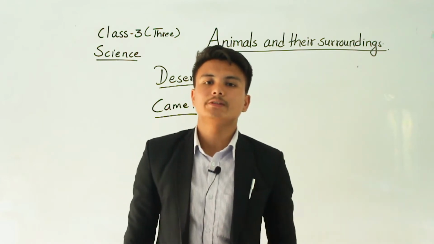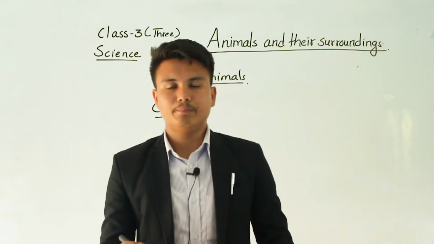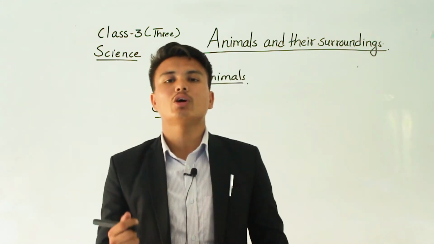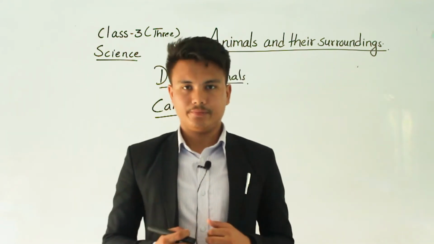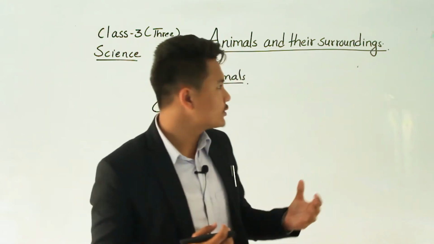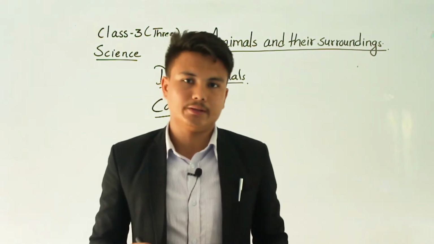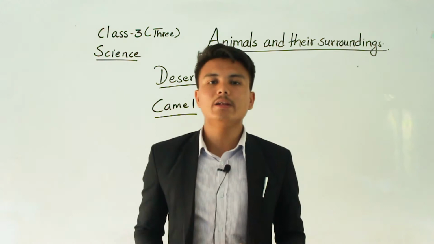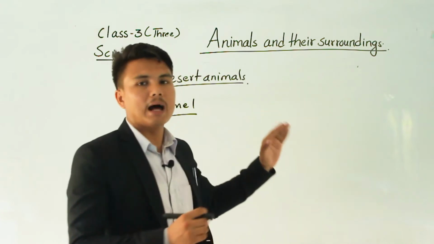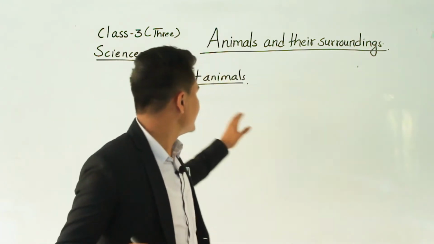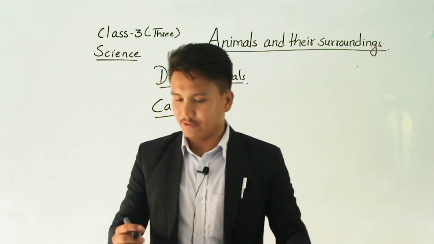Why can't they survive in a desert? Because the climate is extremely hot and there is a lack of water. Plants and animals need water to survive. If there is a scarcity of water, how could they survive? If we human beings also go to desert places, we also find it very difficult to survive in that climate, due to the lack of water and the scarcity of plants and animals. That is the main reason we find very few plants and animals in the desert climate.